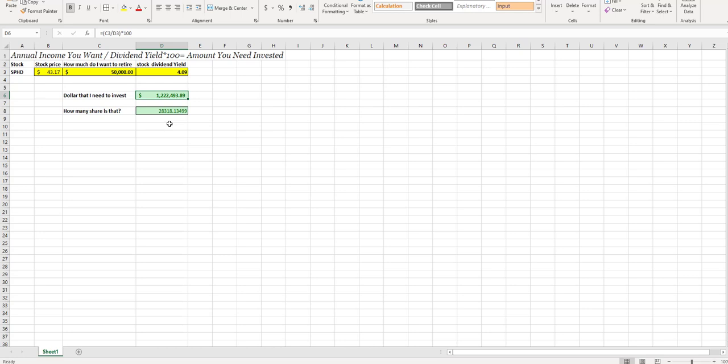So you want to buy this kind of ETF where the market and the system itself automatically replace companies as soon as they go under, and you don't even have to worry about it, and you continuously keep getting your money. Okay, I hope this was helpful.